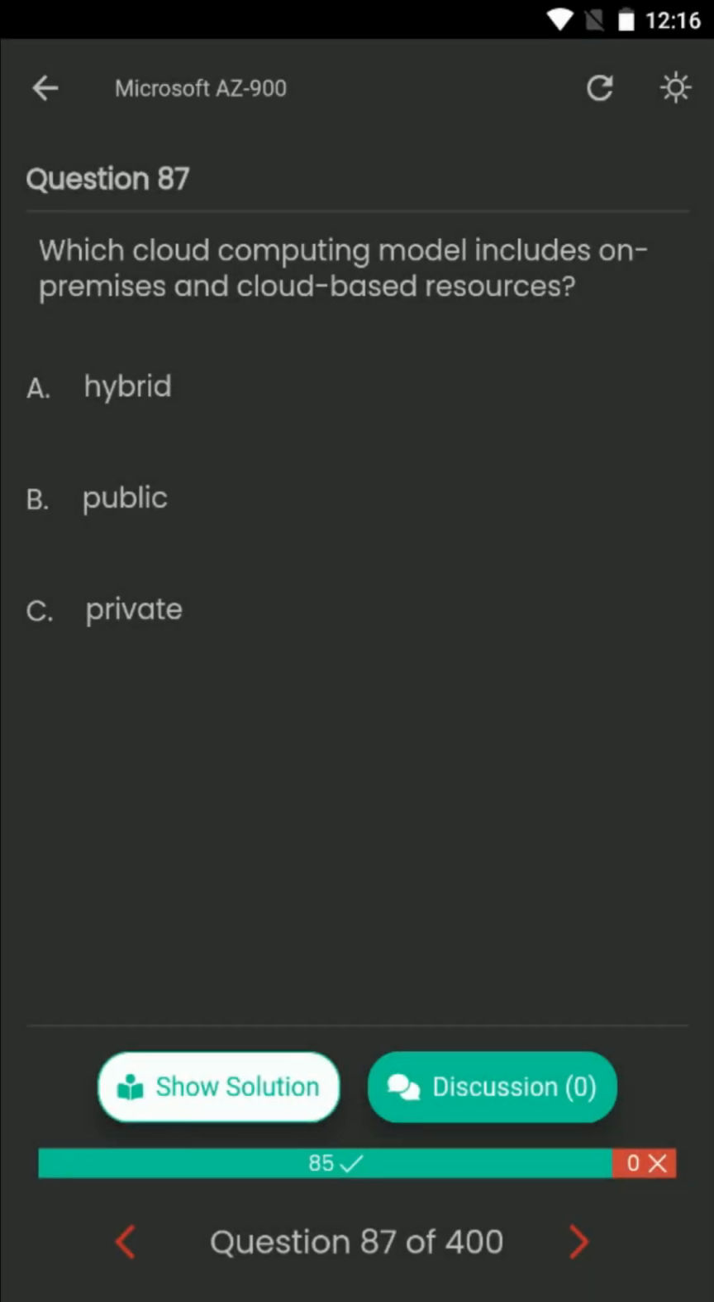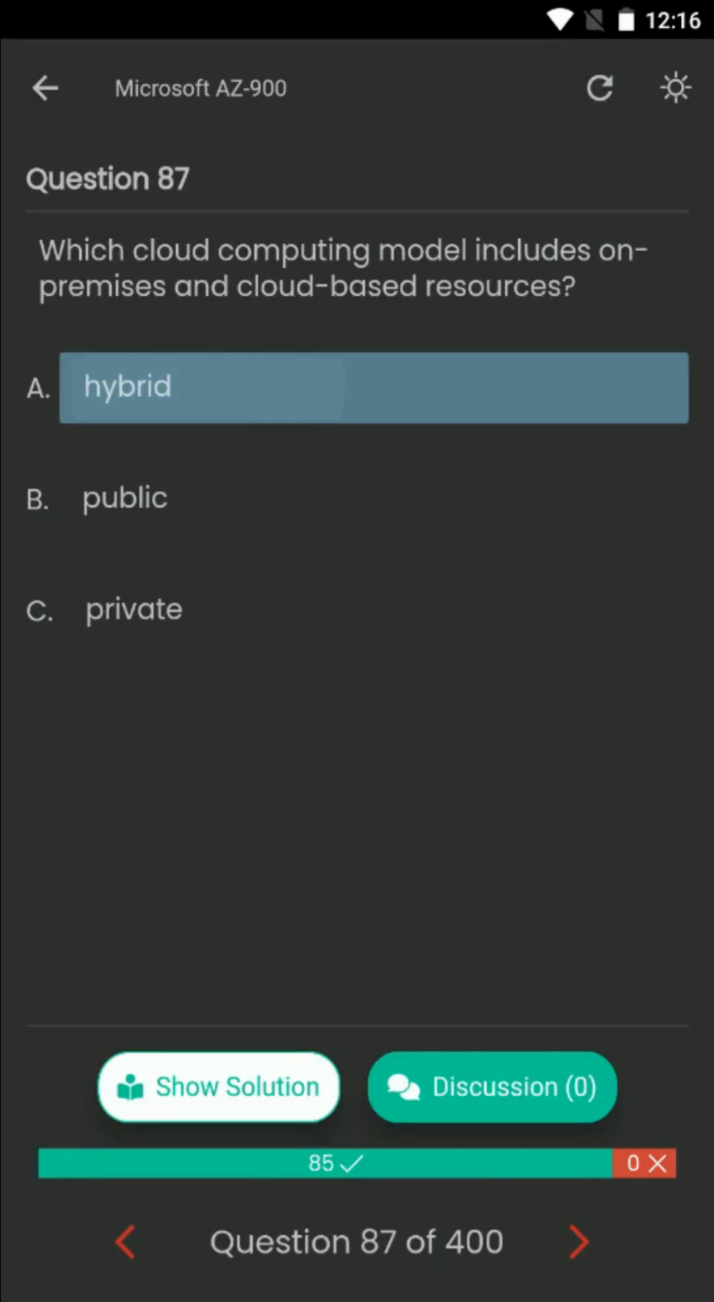Question number 87. Which cloud computing model includes on-premises and cloud-based resources? Your options are A. Hybrid, B. Public, C. Private. The correct answer is A. Hybrid.